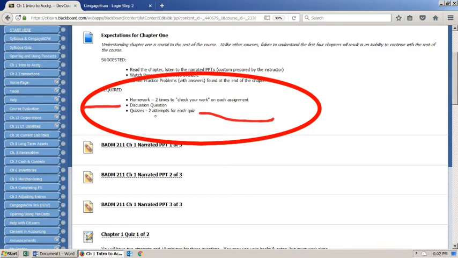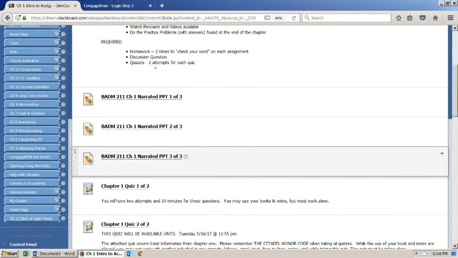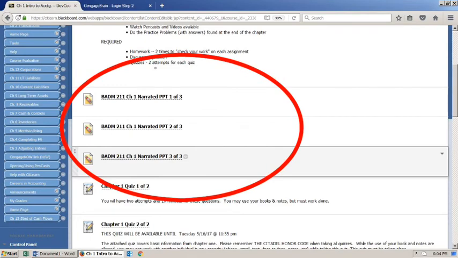So let's see what other material we've got available with this chapter. We have 3 narrated PowerPoints for each chapter. These range from 15 to 20 minutes, sometimes less. You need to listen to each one of them. I think it will be helpful if you realize that these 3 narrated PowerPoints are very similar to what would happen in a college classroom if you met that class 3 days a week, or if you met with that class for 3 hours. So listening to these narrated PowerPoints will help with your classroom success.